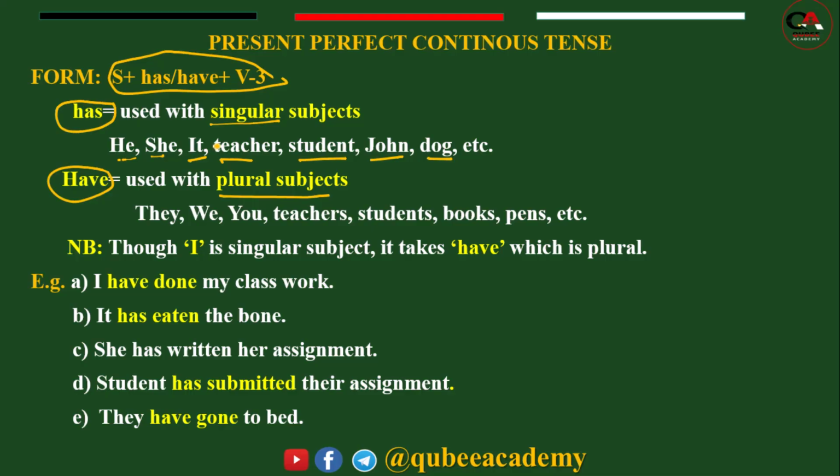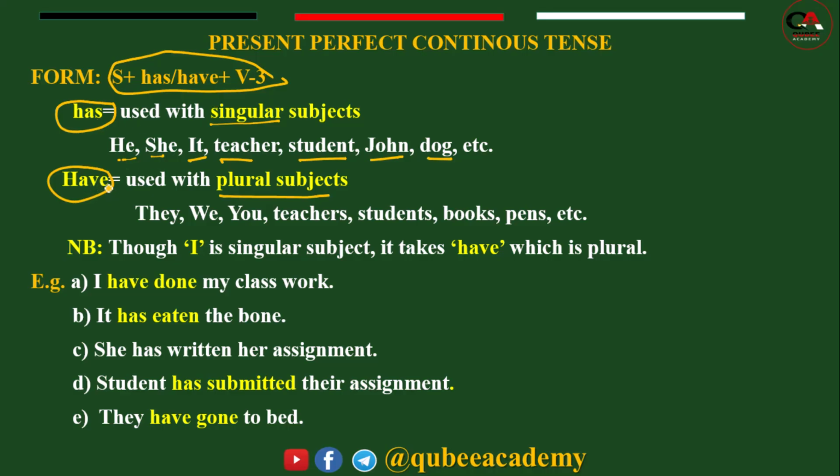He, she, it and also a noun without s indicates singularity. So if there is a noun without s at the beginning of the sentence and the tense is present perfect, you have to use has.